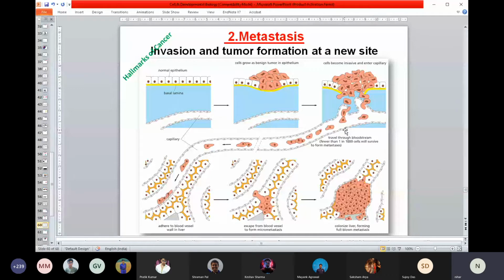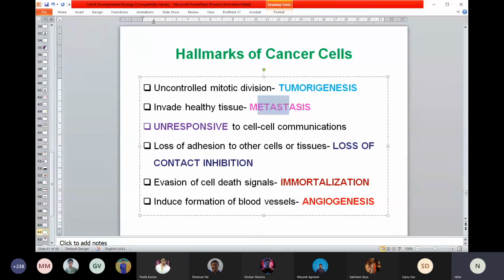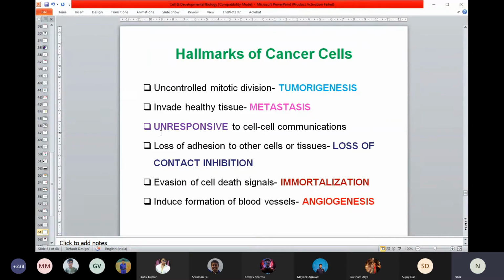So I'm almost going to end this chapter. I think that's some of the hallmarks. I just talked about uncontrolled cell division, called tumorigenesis. Then the second problem of cancer is metastasis, or malignancy, whichever way you think of it. These are the two important characters, very essential for you to know. And then of course unresponsiveness, contact inhibition. There are many other things associated with cancer, but they're not so important. Two important things to remember: tumor versus cancer. Try to distinguish clearly, and how you can define cancer.